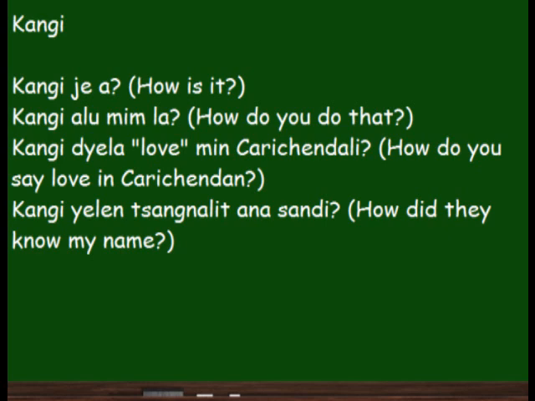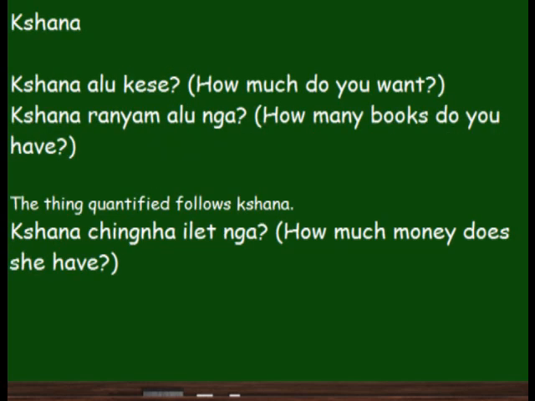Kshana is a word which can mean either how much or how many, and you have to go by context to know which it is. Kshana alukese can mean how much do you want or how many do you want. Kshana ranyam alunga, how many books do you have?